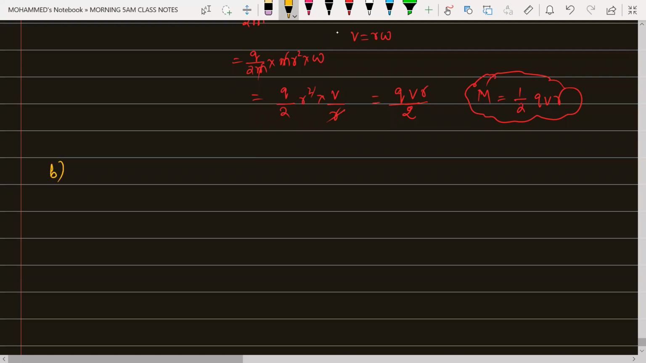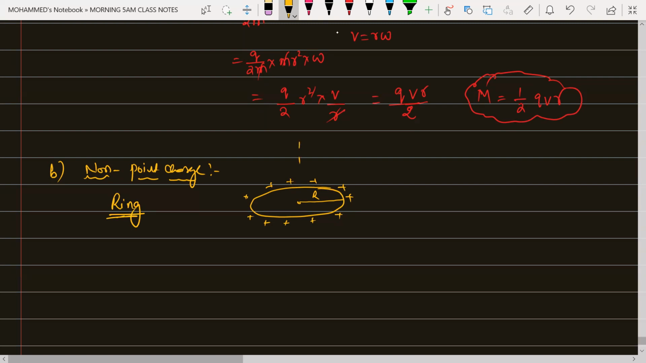Anyhow, now say for example, if I am talking about non-point charges. Non-point charge means it is not a point charge. Say for example, it is a circular path like this, and this is the radius, capital R, and charge is residing throughout the surface like this. Say for example, this is a ring, and this is the axis on which this ring is revolving with an angular velocity omega. Total charge on this is Q, and mass of this is M.